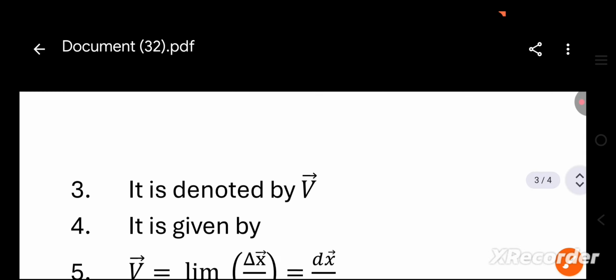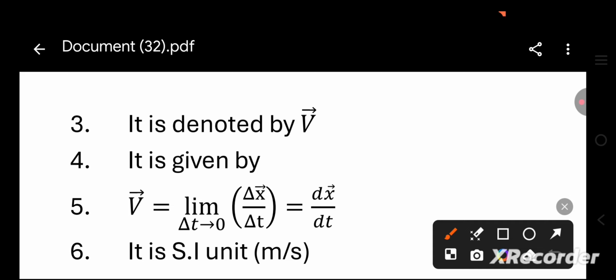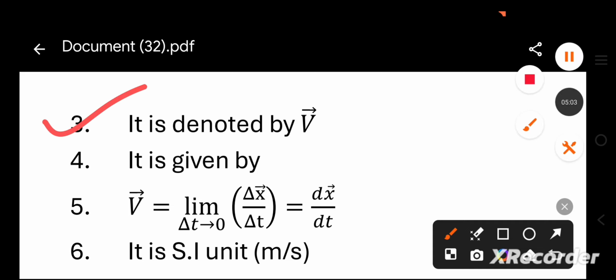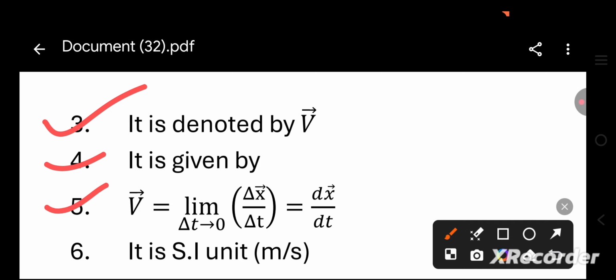It is denoted by v vector. The point number 4, it is given by, now the point number 5, v vector equal to limit delta t tends to 0, delta x upon delta t. In point number 6, its SI unit is meter per second.